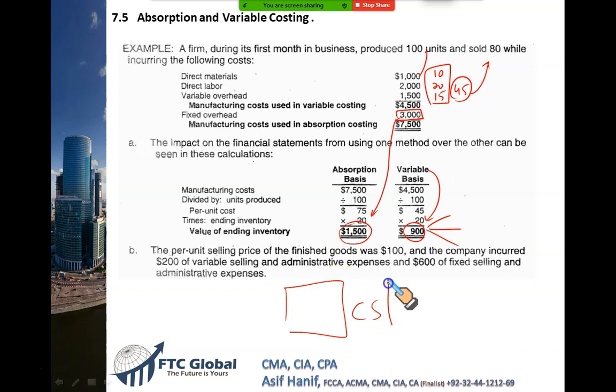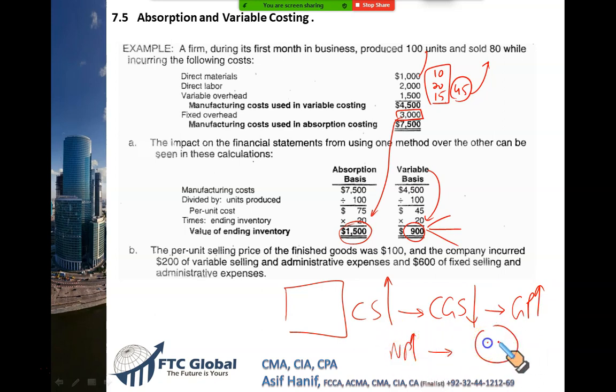Whenever your closing stock is more, your cost of goods sold, CGS, will be lowered, because CGS is calculated by deducting closing stock. So when you deduct a larger closing stock figure, your CGS will be lowered. Whenever your CGS is lower, your gross profit would be higher. Whenever your gross profit is higher, your net profit would be higher. And when your net profit is higher, your bonus would be higher and you will be happy. But you did this by cheating.